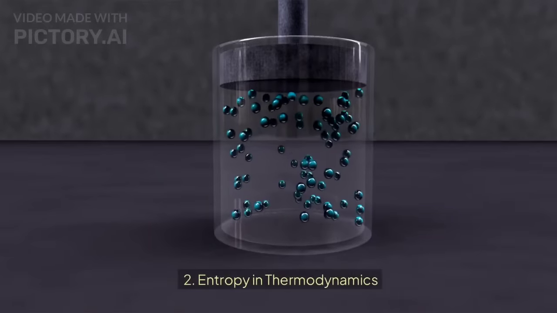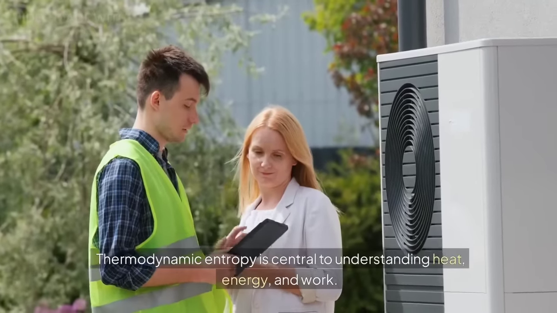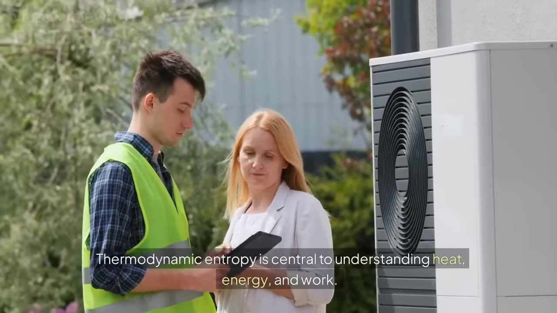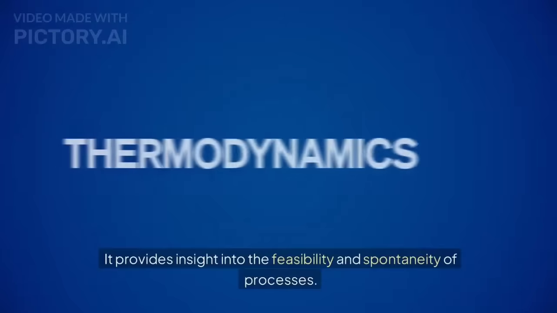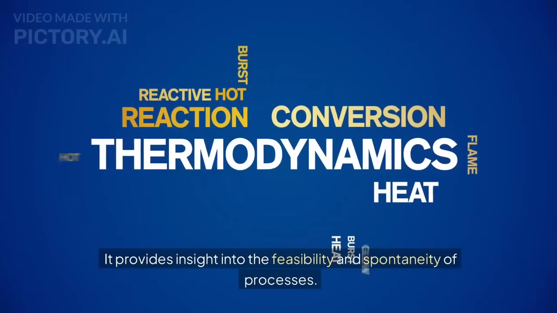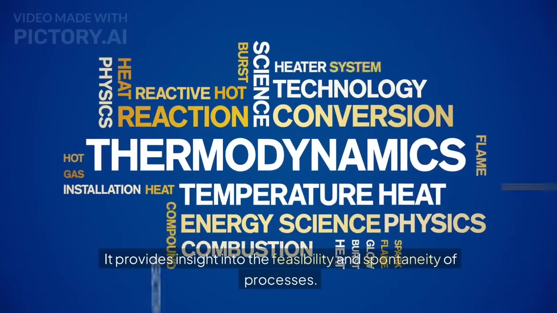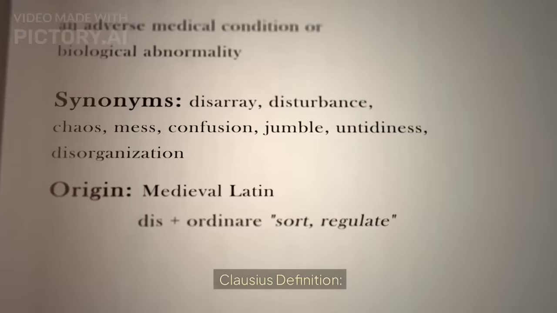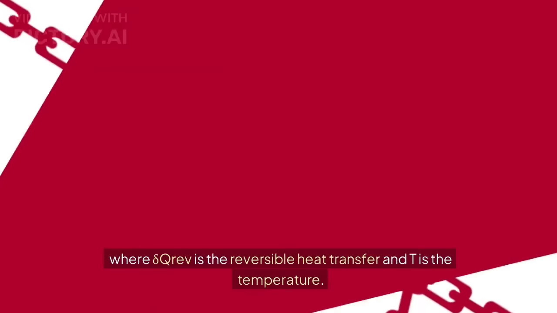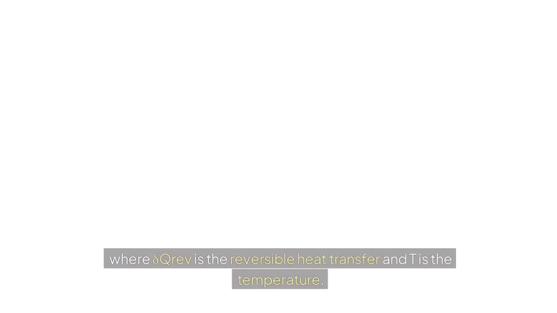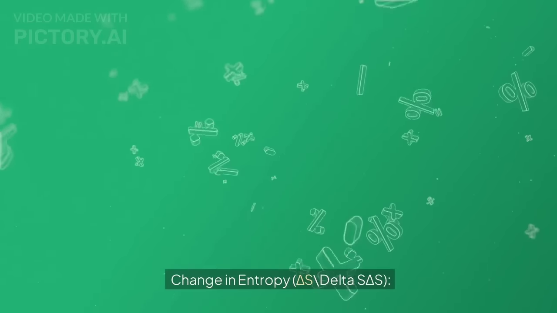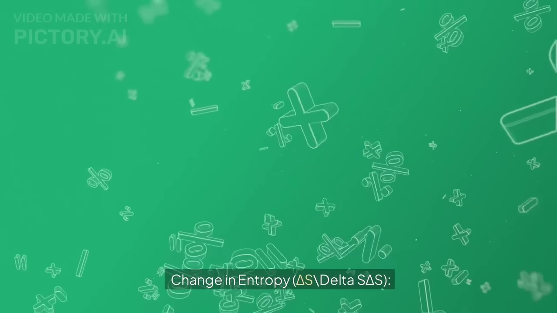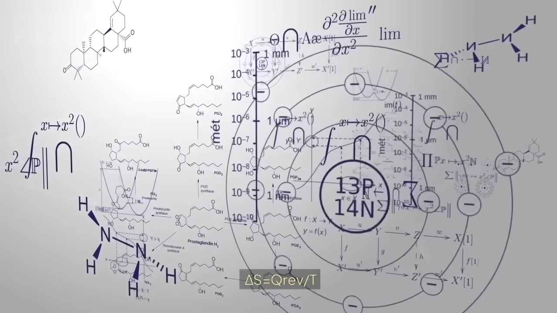2. Entropy in thermodynamics. Thermodynamic entropy is central to understanding heat, energy, and work. It provides insight into the feasibility and spontaneity of processes. Key definitions. Clausius definition: dS equals delta Qrev over T, where delta Qrev is the reversible heat transfer and T is the temperature. Change in entropy, delta S equals Qrev over T.